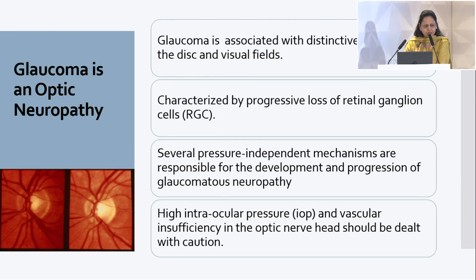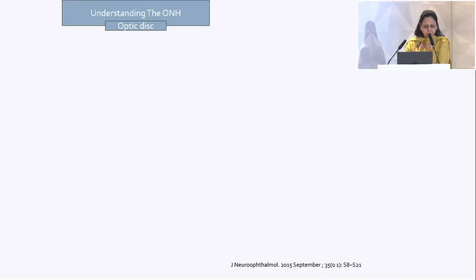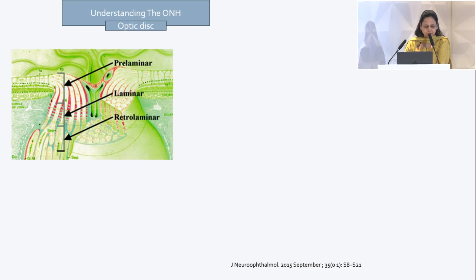So when we start describing glaucoma, it is a progressive loss of ganglion cells, which happens because of glutamate-induced excitotoxicity and nitric oxide neurotoxicity, everything leading to apoptosis and further to retinal ganglion cell death. Before we go into the detailed pathophysiology, let's understand the optic nerve head, the optic disc, which is divided into three zones: the laminar, prelaminar, and retrolaminar.